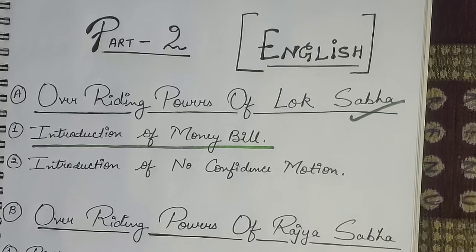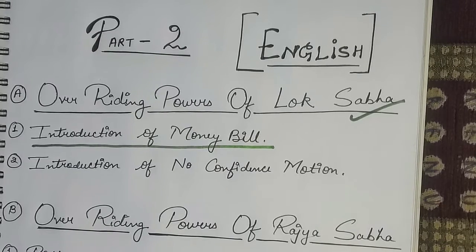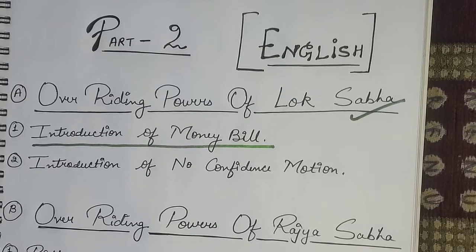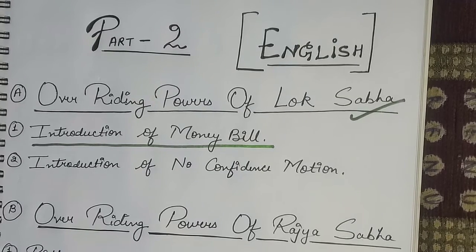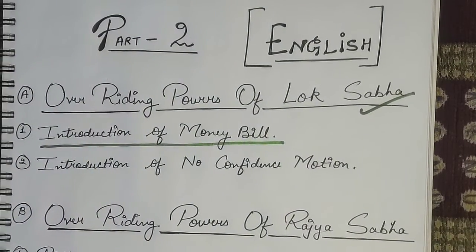But the Rajya Sabha cannot reject the bill outright, because as per the Constitution of India, the Rajya Sabha is provided with 14 days to pass the bill. If Rajya Sabha is unable to pass the bill within the prescribed time limit, then in this case the money bill is deemed to be passed by the Lok Sabha and will be sent to the President of India for his assent. So that's why we can say that the introduction of money bill will be made only in Lok Sabha. And regarding the money bill, the Lok Sabha enjoys more power comparatively to Rajya Sabha.